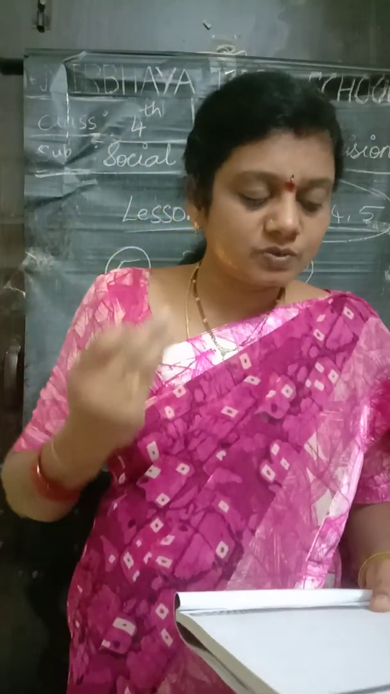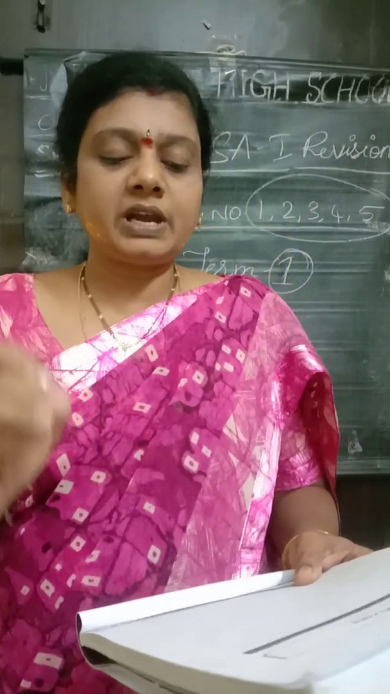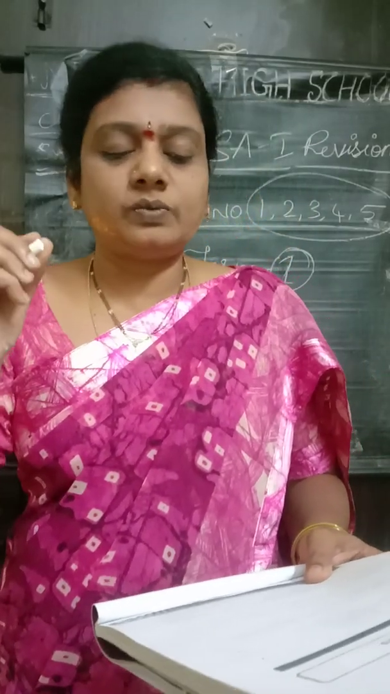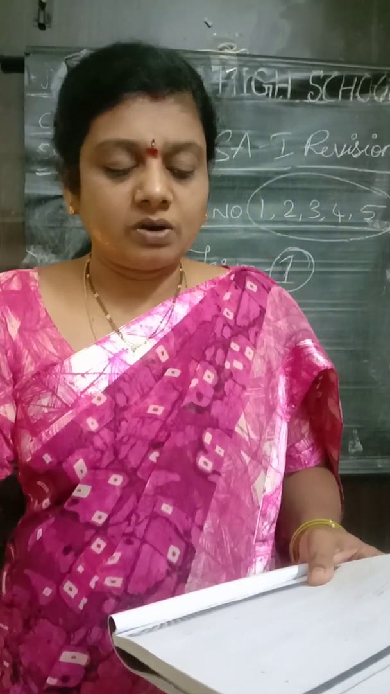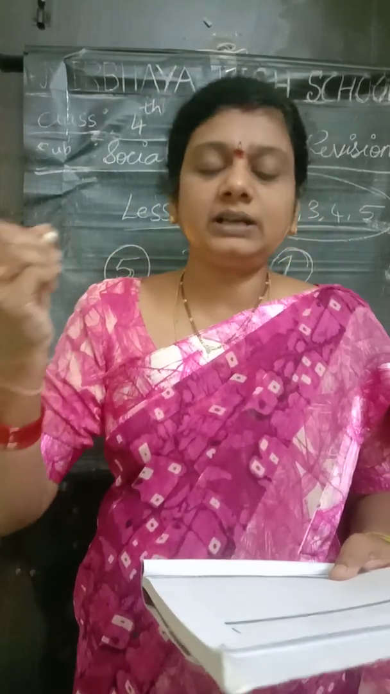Okay, and the next one, children, fill in the blanks. Third one: the dash in West Bengal is a major distributary of the Ganga. Which one? It is Hooghly. The Hooghly in West Bengal is a major distributary of the Ganga.